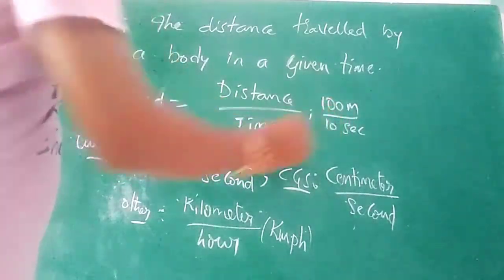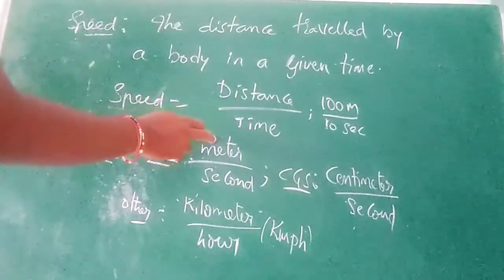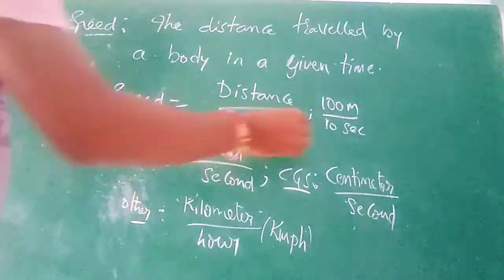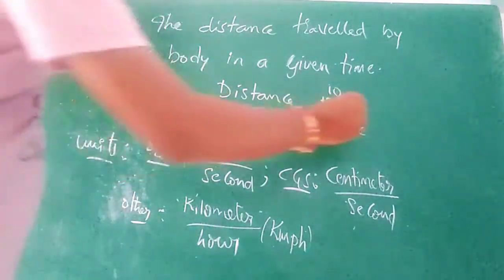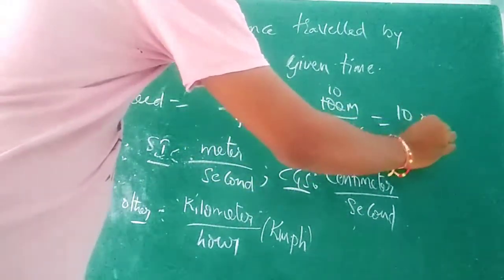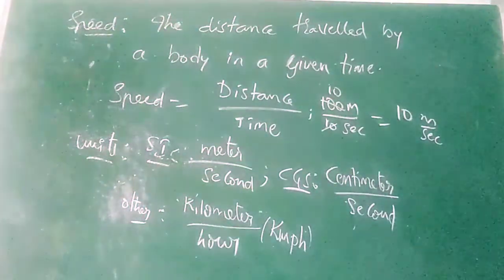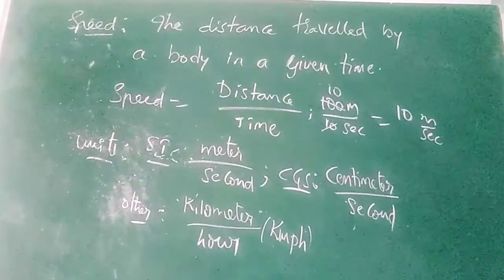What is the speed? To calculate the speed, the distance is in the numerator and the time is in the denominator. Cancel it: 10 once is 10. So speed is equal to 10 meter per second. In this way we can do the problems.